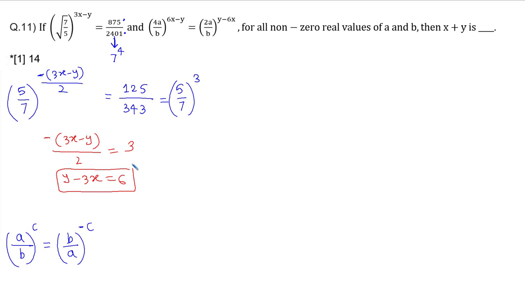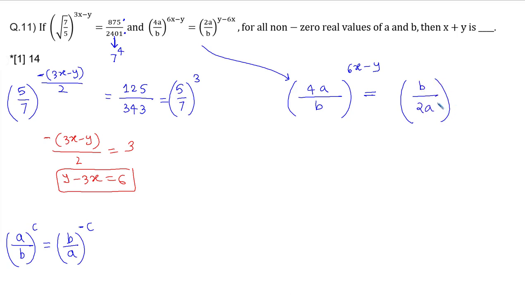Now after that, let's concentrate on the second equation. So how we can write the second equation, everyone? Second equation, you can see that the same property we need to use. On the left hand side we'll keep it as it is, 4a divided by b to the power 6x minus y. And let's take the reciprocal of the right hand side. Why? Let's have a look at it. If you take the reciprocal, it will be b divided by 2a, and because of that the power will negate. The negation of y minus 6x is 6x minus y.